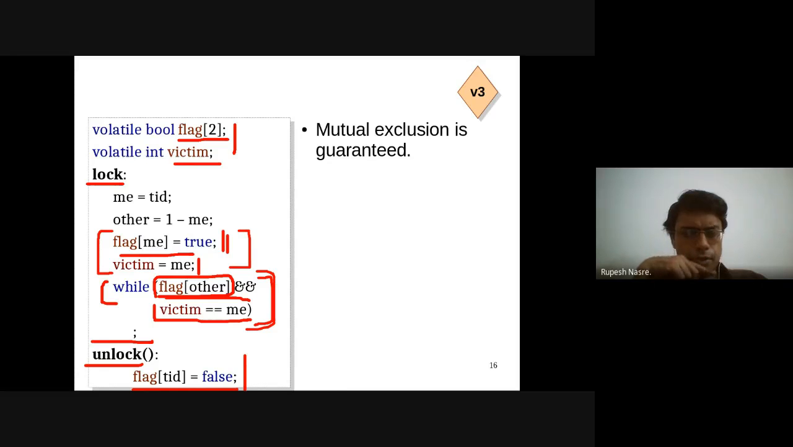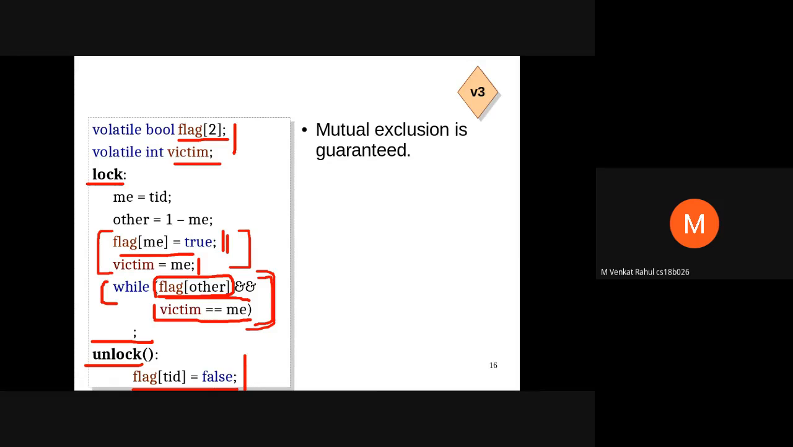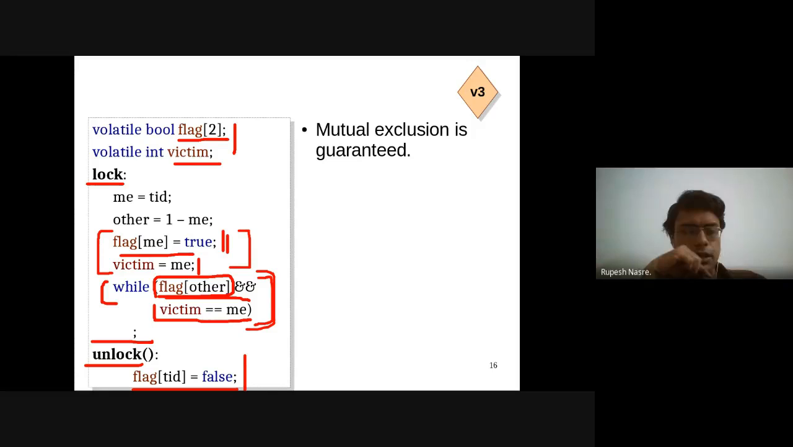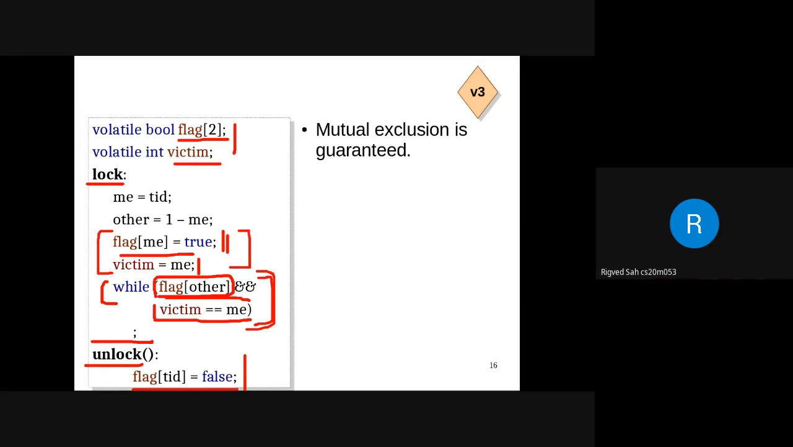But I am not able to see that. The other thread is going in, at that time flag is not false, it's true. Like it won't go inside. Yeah, the second thread will see flag of other as true. That is correct. Sir, but it will see victim is equal to other. It will not say victim is equal to me. It will become false. Second condition, not flag 1. Oh, I see.